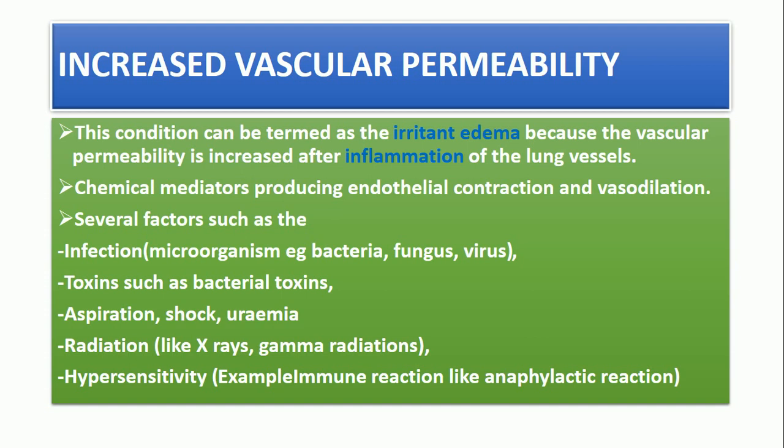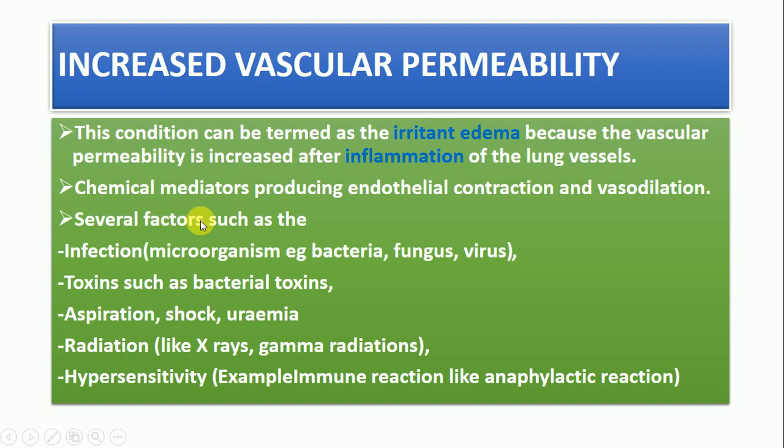And here, for the case of inflammation, we have chemical mediators. It means there will be the production of chemical mediators that will produce endothelial contraction and vasodilation in order to allow the escape of fluid from the lung vessels to the interstitial parts, to the alveolus.